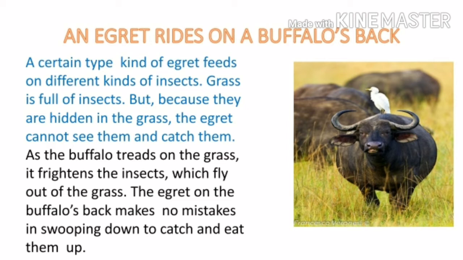A certain kind of egret feeds on different kinds of insects. Grass is full of insects, but because they are hidden in the grass, the egret cannot see them and catch them. As the buffalo treads on the grass, it frightens the insects, which fly out of the grass. The egret on the buffalo's back makes no mistakes in swooping down to catch and eat them up.